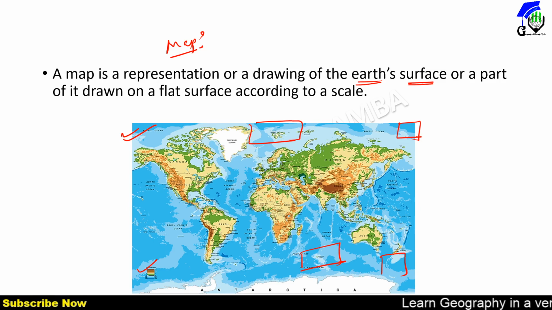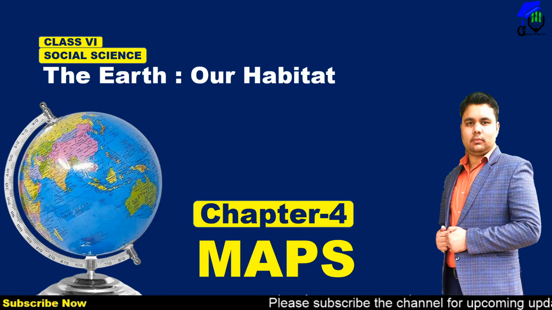This image is a sketch, because there is no title, no direction information, and no scale information. If a map represents the earth's surface and is according to scale, we can say this is a proper map.